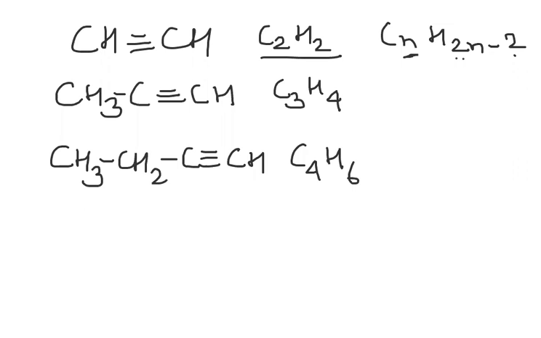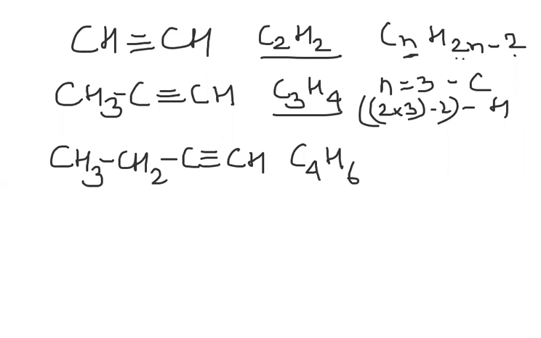Then come to this one. If n is equal to 3, the carbon is 3. How many hydrogens will there be? 2 times 3 minus 2: 2 threes are 6, 6 minus 2 is 4. So it is 4 hydrogens and 3 carbons, in accordance with the formula. Come to butyne.